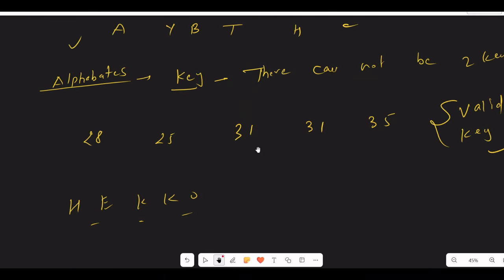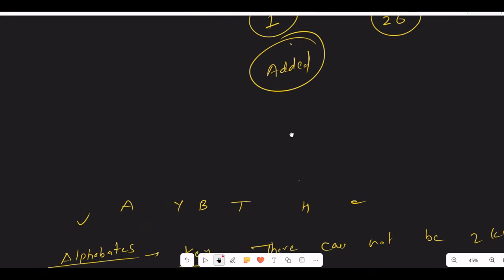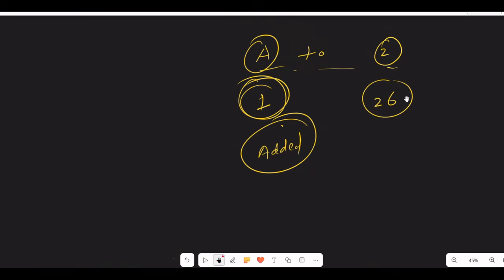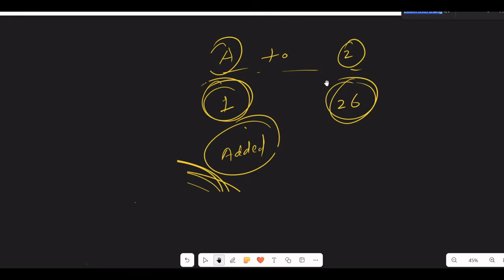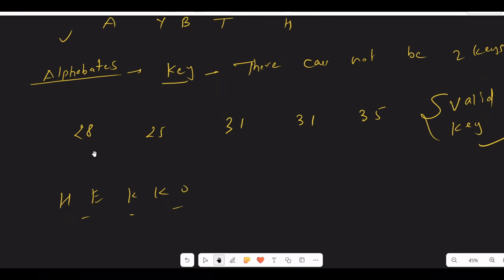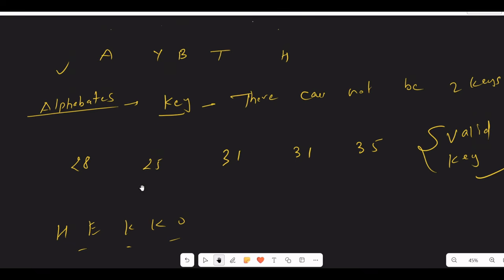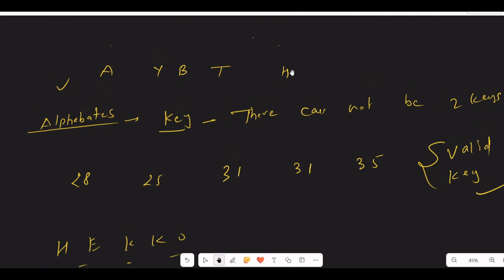So the key should lie within 1 to 26. A number between 1 and 26 is added into certain characters, and because of adding that, the characters are becoming 28, 25, 31, 31, and 35.